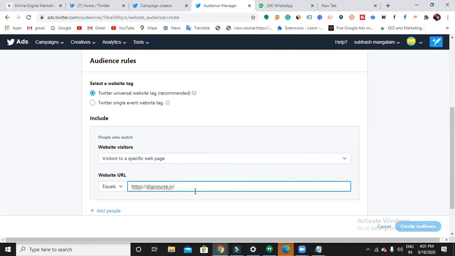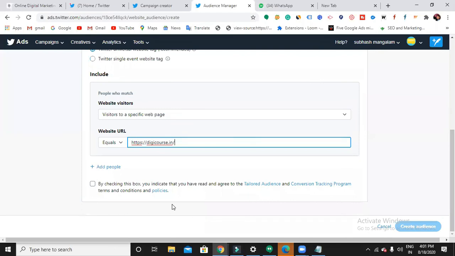So if they visit the contact us page, am I going to show the ad? No, right? Yes, ma'am. It should be exactly the same, equal. Exactly the same. That is the difference between contains and equals. Then we'll change from equals to contains, ma'am.